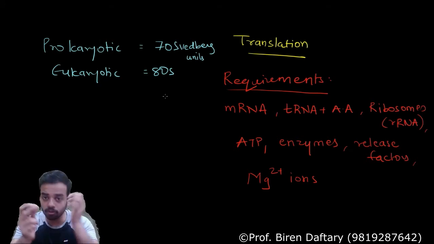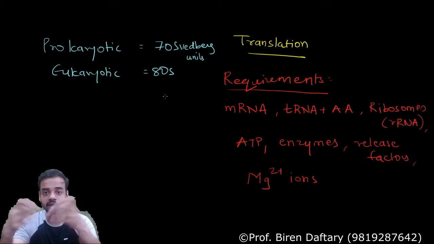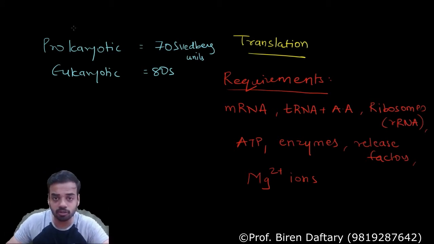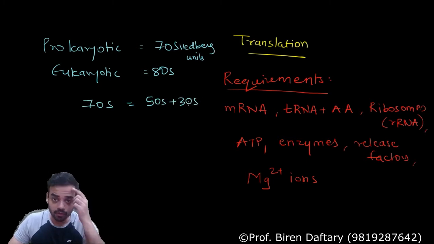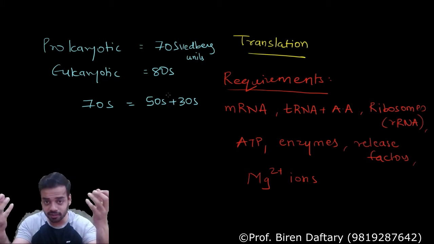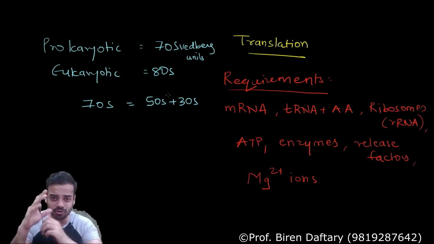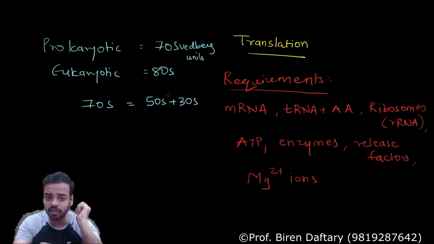If I break down that 70S into the two subunits, then I can write 70S as 50S plus 30S. This is not addition, so don't confuse it. This is based on the sedimentation coefficient, how the centrifuge will help them to sediment. So let's not get into that. Remember this breakdown.